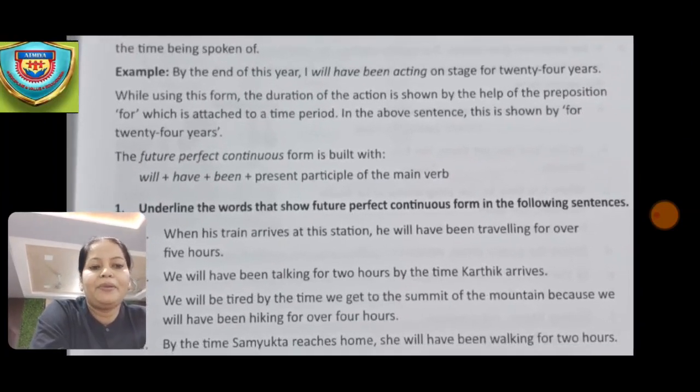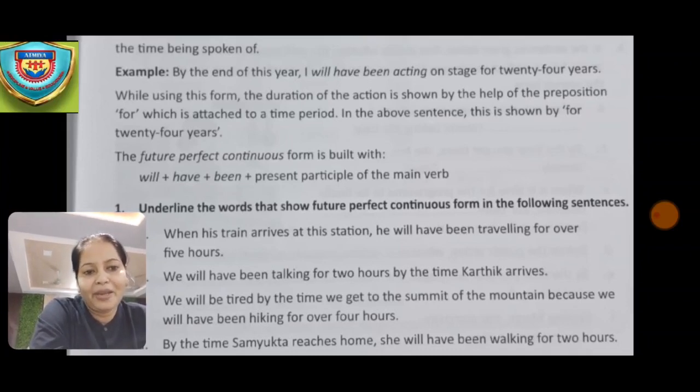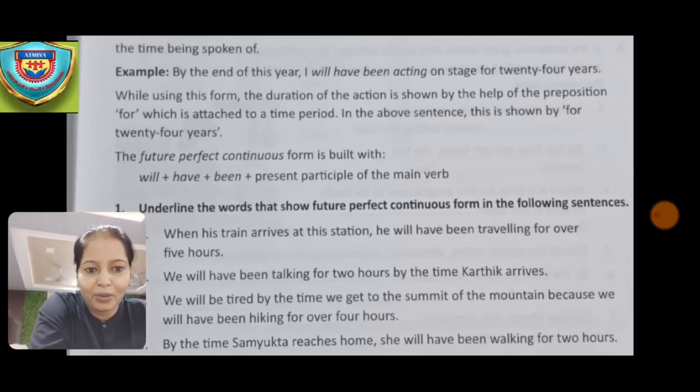The future perfect continuous form is built with will plus have plus been plus the present participle of the main verb. In the example also you can see how they have used it. So hope this is clear to you all, children. Now we'll begin with the exercises based on the future perfect continuous.